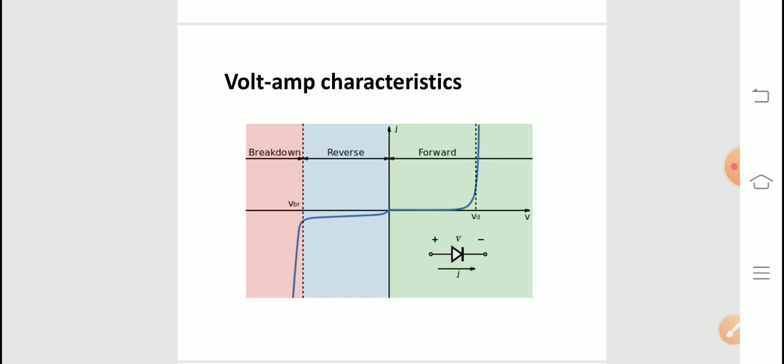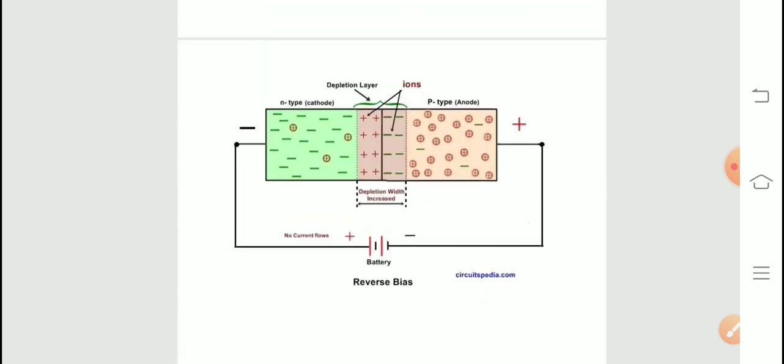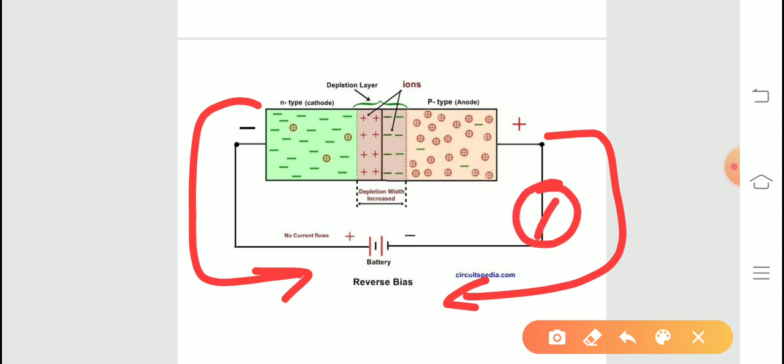And similarly, when reverse biased, a slight reverse current flows in the circuit. So you may have a doubt: in reverse bias, what is happening? In reverse bias, these negative carriers are all coming this side and these positive ones are coming this side. Then how can the current be seen in the ammeter? You can connect an ammeter somewhere here. So how can you see current here? This logic is very simple.